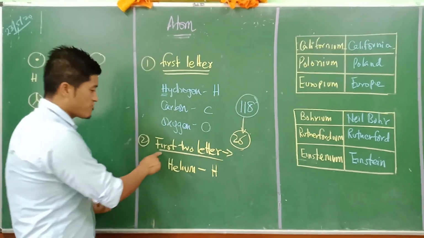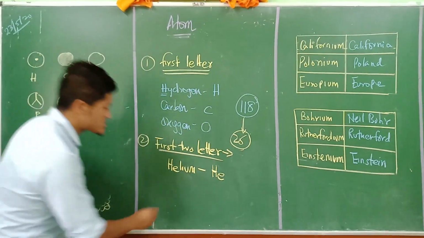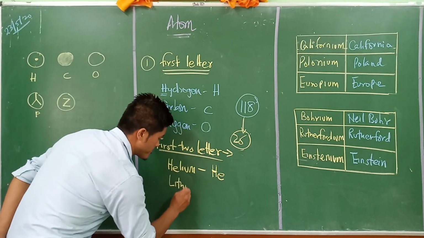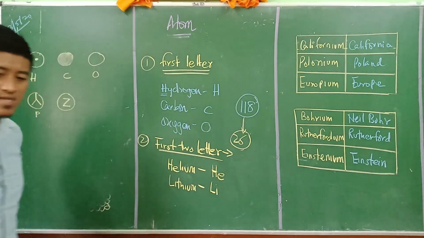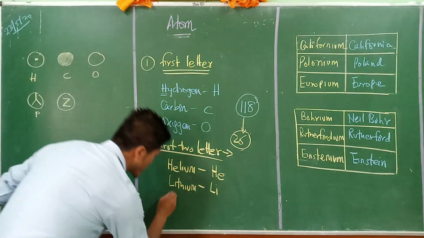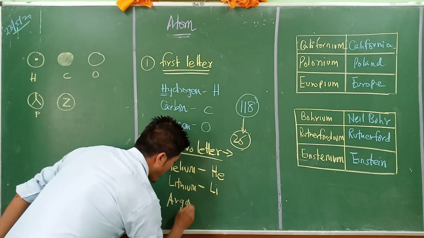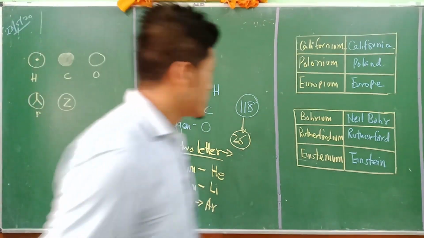So they took the first two letters, that is He. Similarly, in the case of lithium, it is Li. Understand? There are many others, like argon, that is Ar.